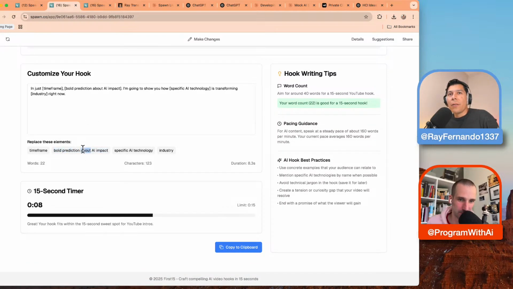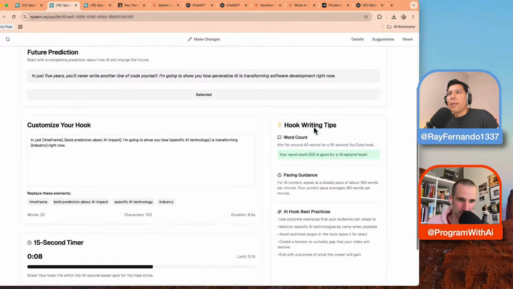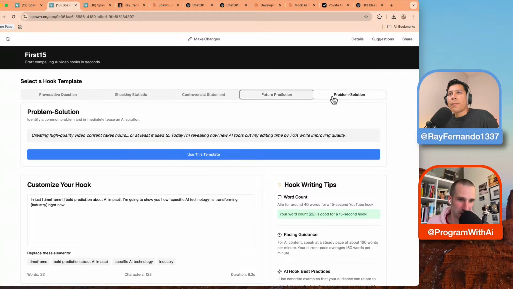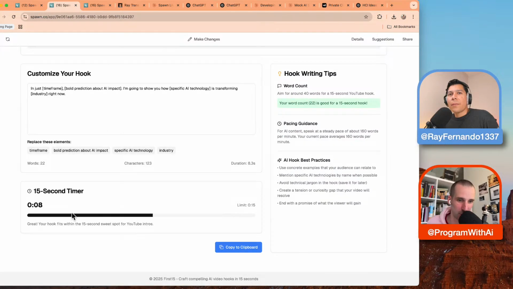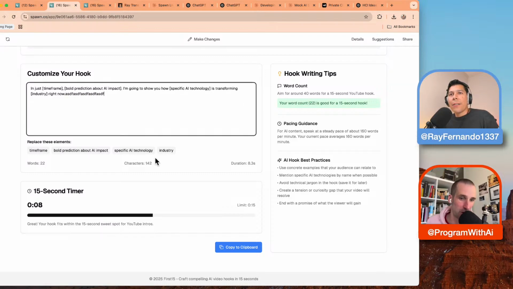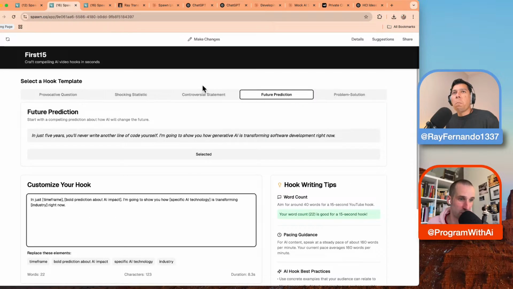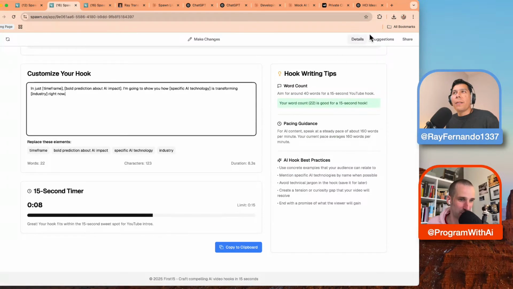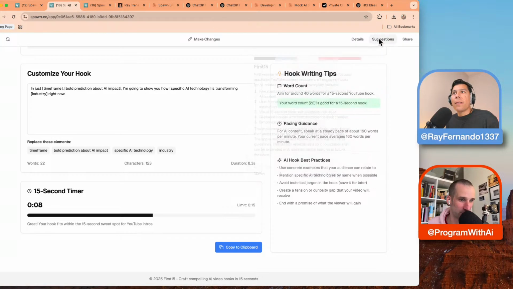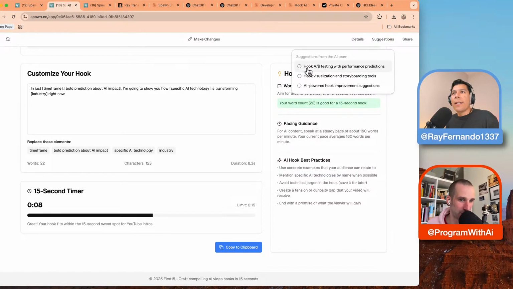So can I just go to, no? Okay. And it has a timer. Copy to clipboard. Huh. Yeah, I like the 15-second timer where it computes how long it would take you to say these things. Yeah, and even counts the characters. If we start riffing on this, it'd be interesting to use text to speech to make sure that it actually sounds good, right? Just to have a preview. What would it sound like if I were to actually use this as a hook? Those are some. So it says A/B hook testing with performative prediction, hook visualization with storyboards, AI-powered hook improvement suggestions. I like this one.